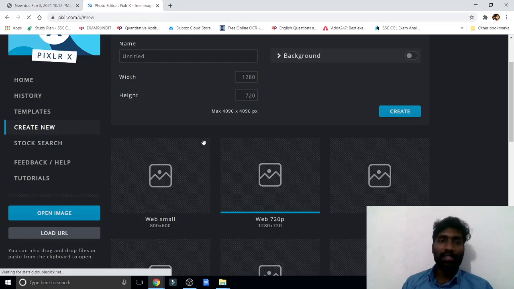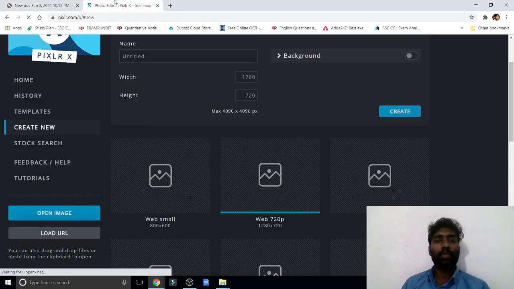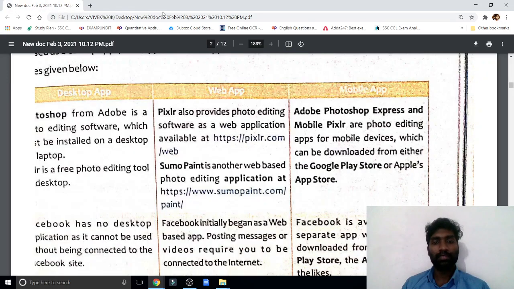So this is a site where we can edit, or you can open Photoshop. On mobile, we can install Adobe Photoshop Express for editing photos. Now I'm closing this tab.